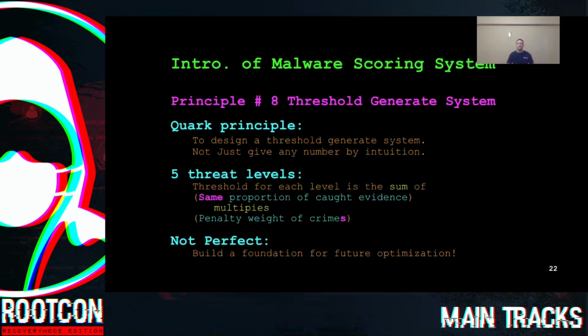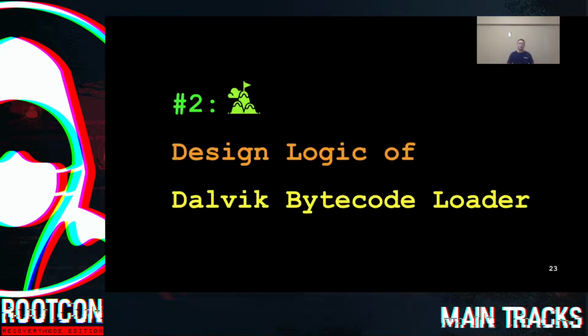So we decide that the threshold for each level is the sum of the same proportion of caught evidence multiplied by the penalty weights of crimes. Yeah, we know it's not a perfect one, but we're sure that we build a foundation for future optimization. All right, now let's talk about the design logic of the Dalvik bytecode loader, and JunWei will take care of this part.